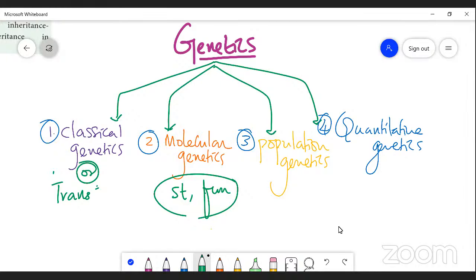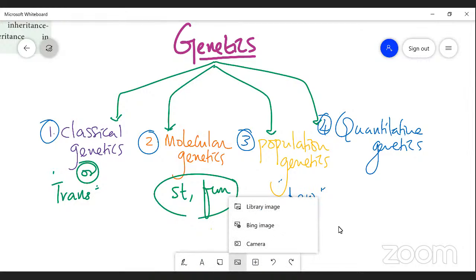Population genetics is a branch of genetics that deals with heredity in groups of individuals for traits which are controlled by only a few genes. That is called population genetics. I repeat once again. Now this is a population. I'd like to illustrate a diagram to understand.